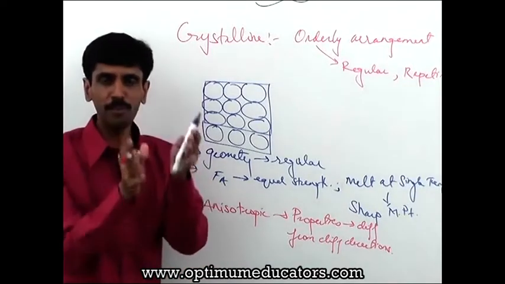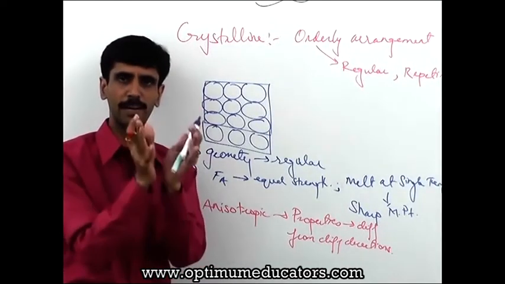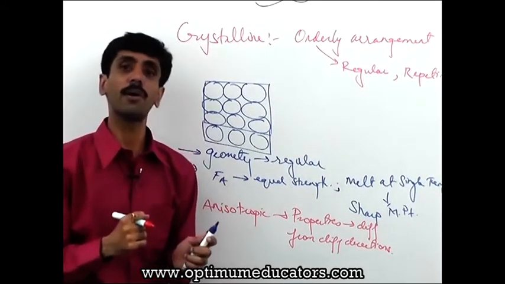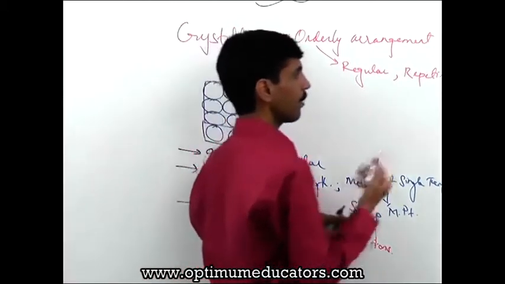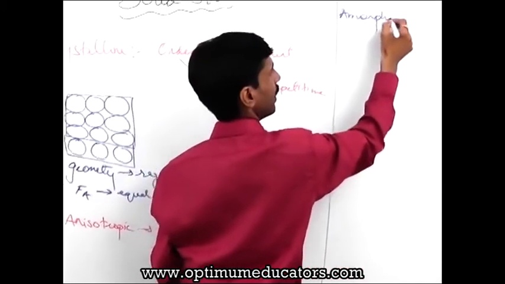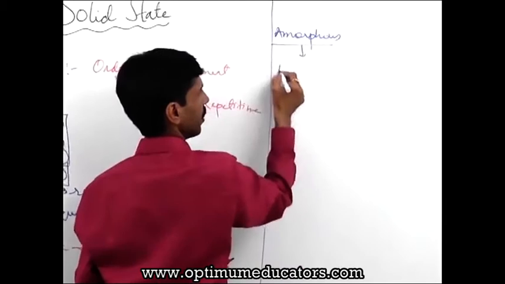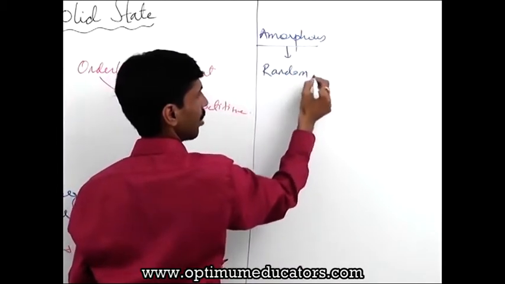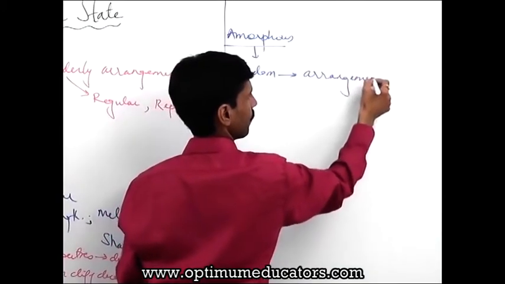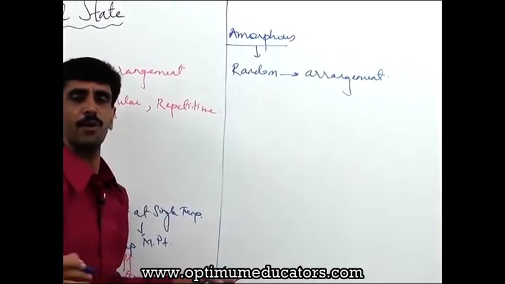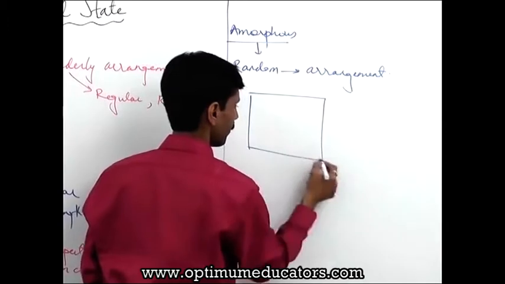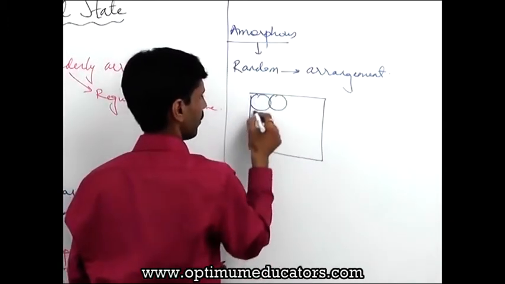Okay, so that was the first part of the solid which I was talking about, which is primarily based on the arrangement. Now after crystalline, we go into the next part, and that is we talk about amorphous solids. Now when you talk about an amorphous solid, we need to first of all say that the arrangement is random, irregular. There is a lot of disorder which is there in the arrangement of the particles. That means once again, if I want to explain you with the help of a diagram part, let us consider this as a lattice. Okay, and then the arrangement will be something like this.